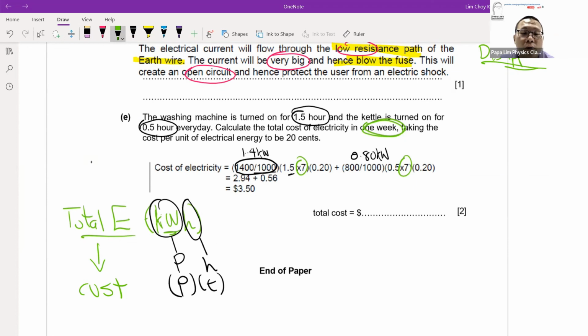Then after that, you look at the cost. 1 unit is 20 cents. You multiply by the cost, the ratio, and you get the final cost to be 350. It's a standard procedure or a standard method that we look at.